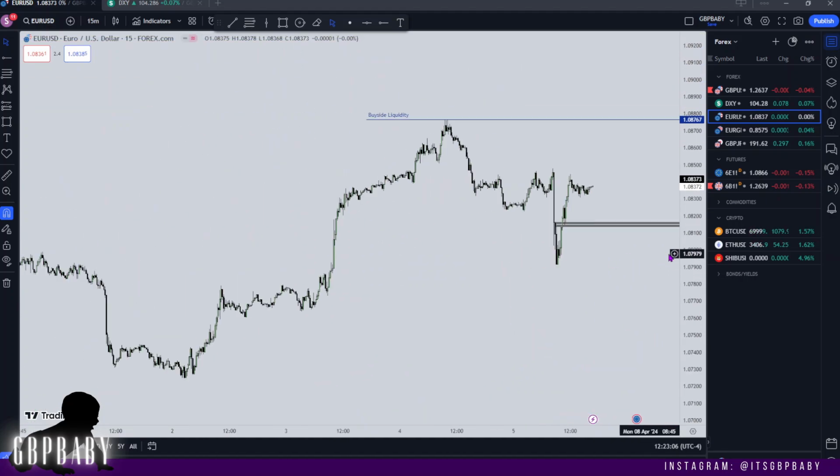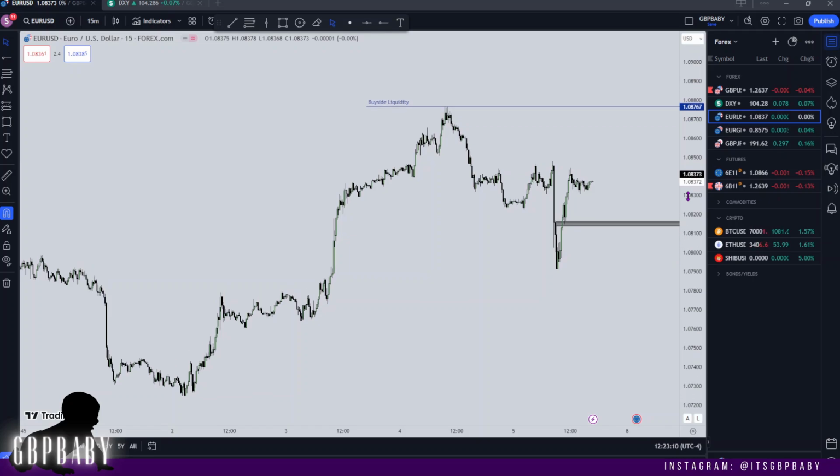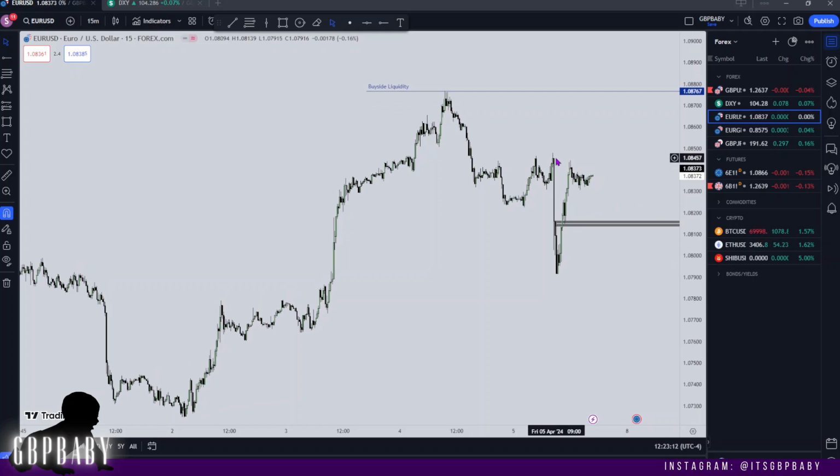I hope you found this insightful. Again, very low probability. I'm not very sure, because like I said, price very well could fail to take out this high, and then just dump and target these lows, which very well could happen.